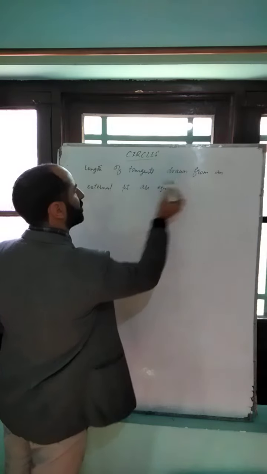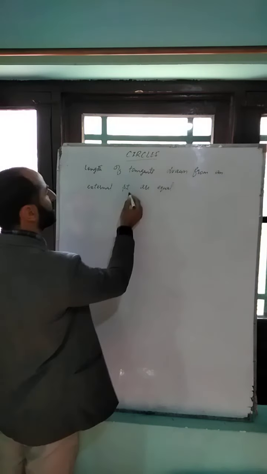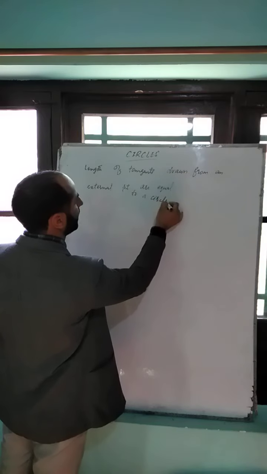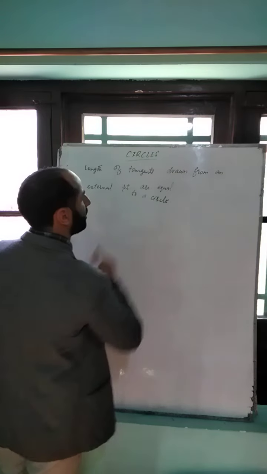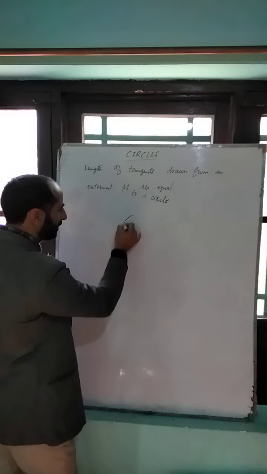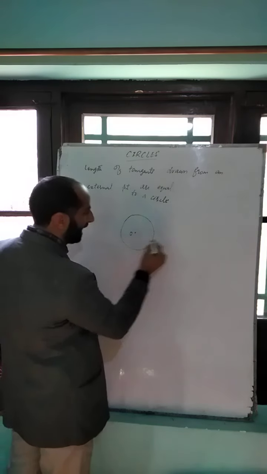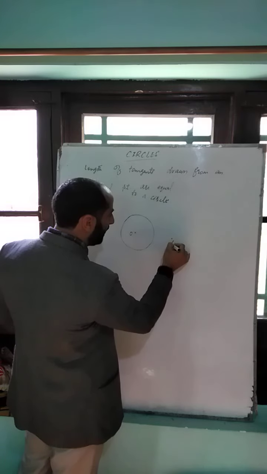Length of tangents drawn from an external point to a circle are equal. Means that if we have a circle like this having center O and an external point P